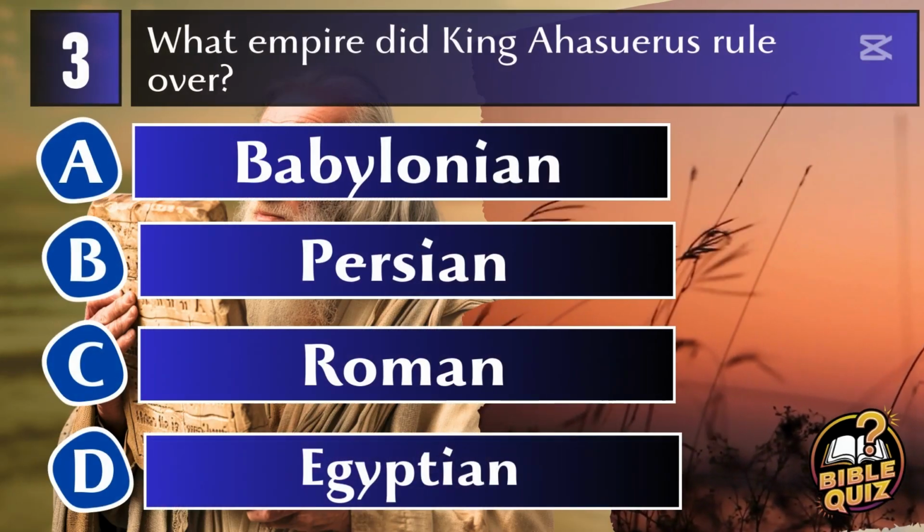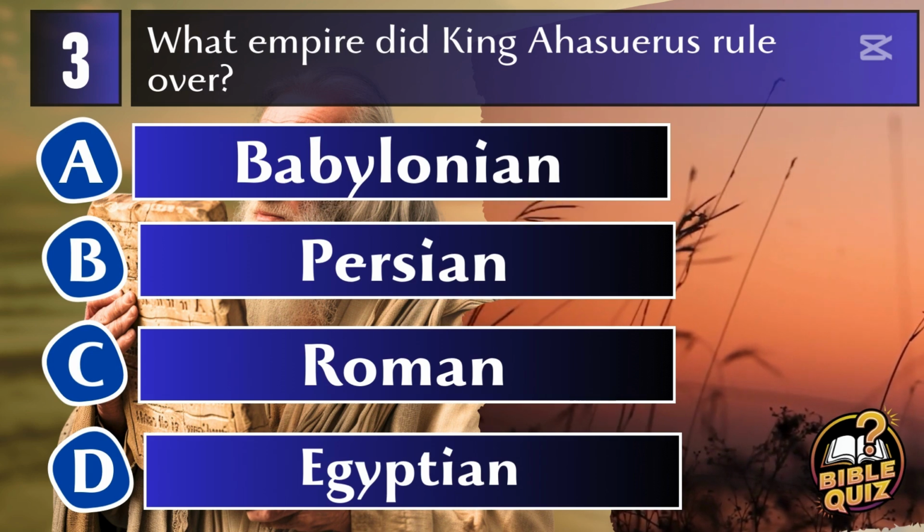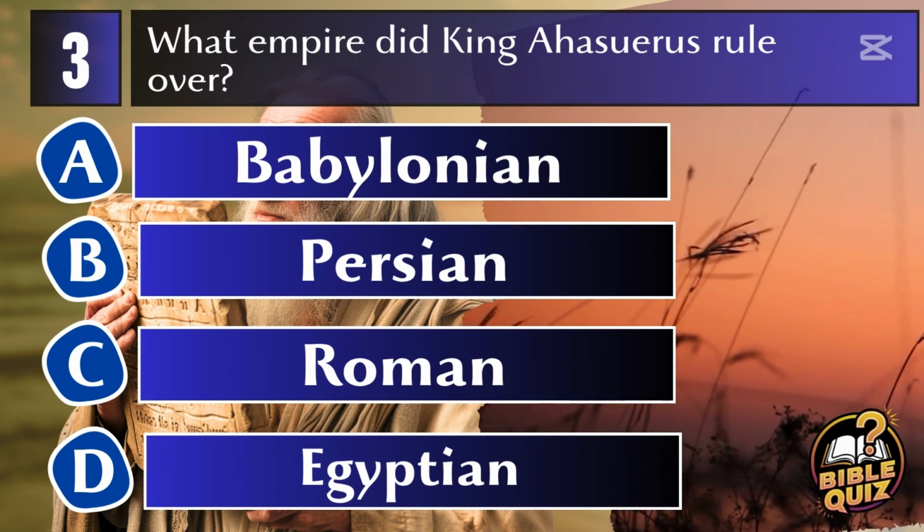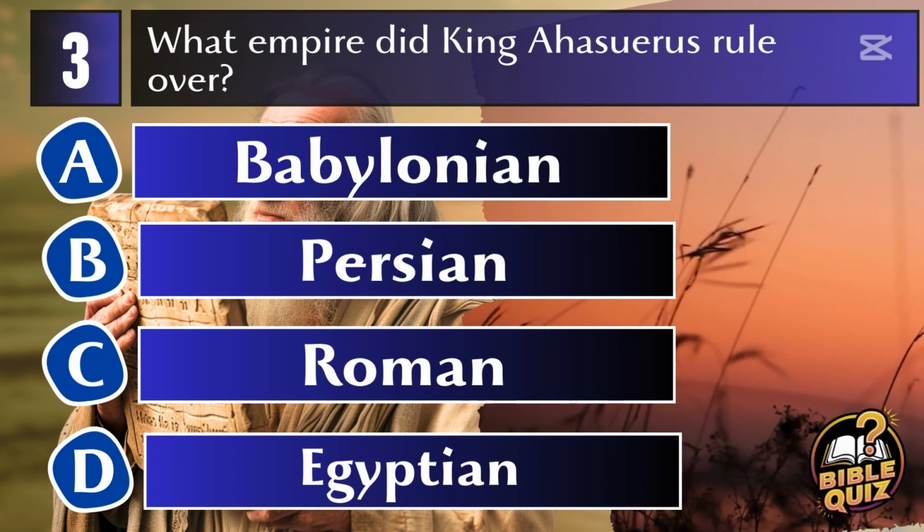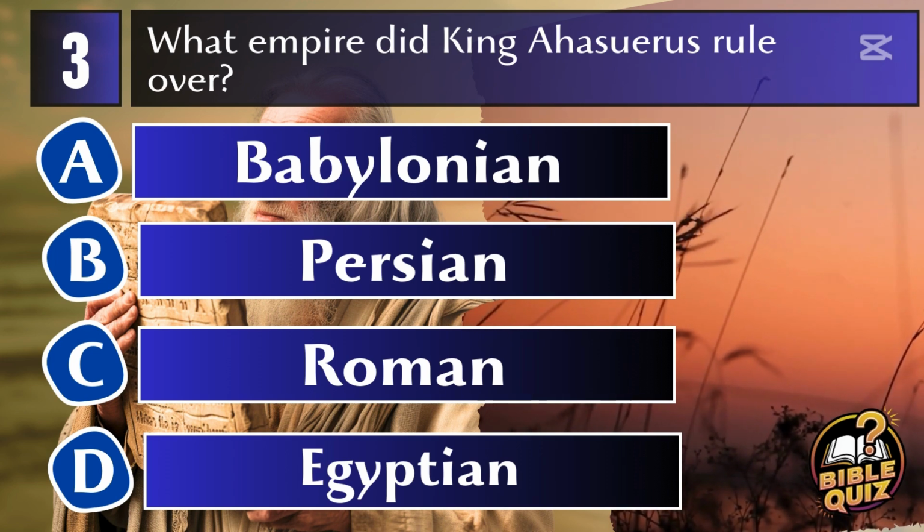Question 3. What empire did King Ahasuerus rule over? A. Babylonian. B. Persian. C. Roman. D. Egyptian.